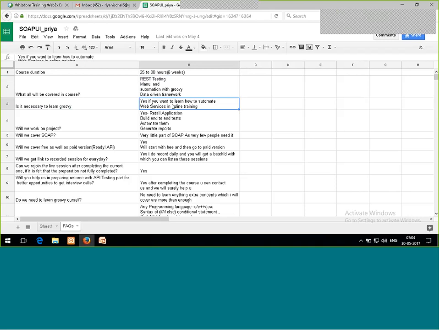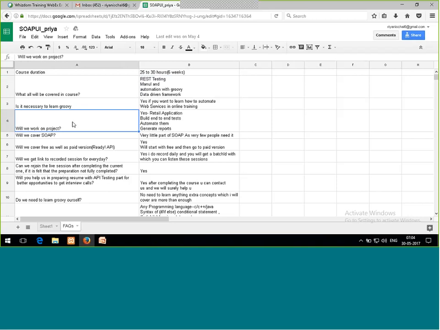Yes, Ramya. So Priya, are you going to teach Java language to automate web services, or only Groovy? See, Java is the language with the help of which you can surely automate, but with the free version. With the pro version you don't need Java, you just need Groovy. Java is helpful within the free version. Within the pro version, only Groovy is required.